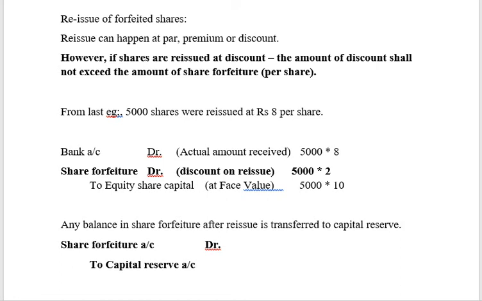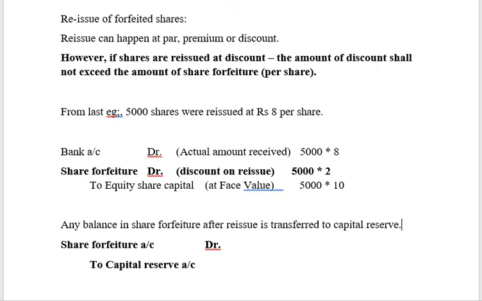If there is a balance, then that balance will be taken to capital reserve. Can there be a negative balance in share forfeiture? No, there is no chance of having a negative balance in share forfeiture. The reason is this restriction: my discount amount cannot exceed share forfeiture, so therefore I cannot have a negative value at all. Clear, friends? So this is about reissue of forfeited shares.